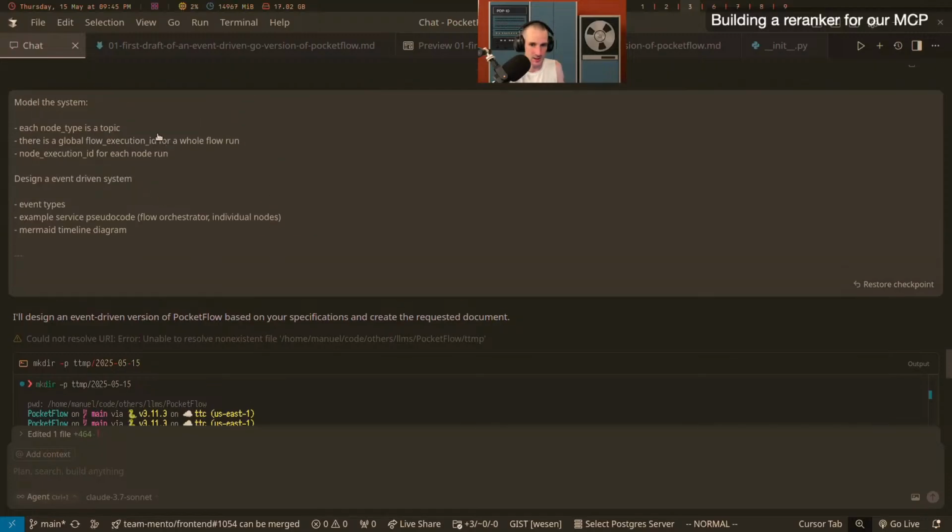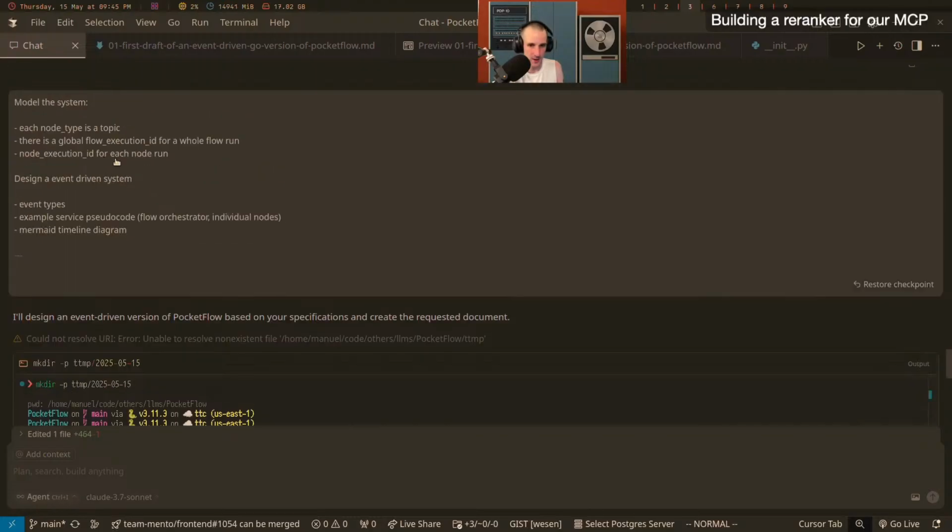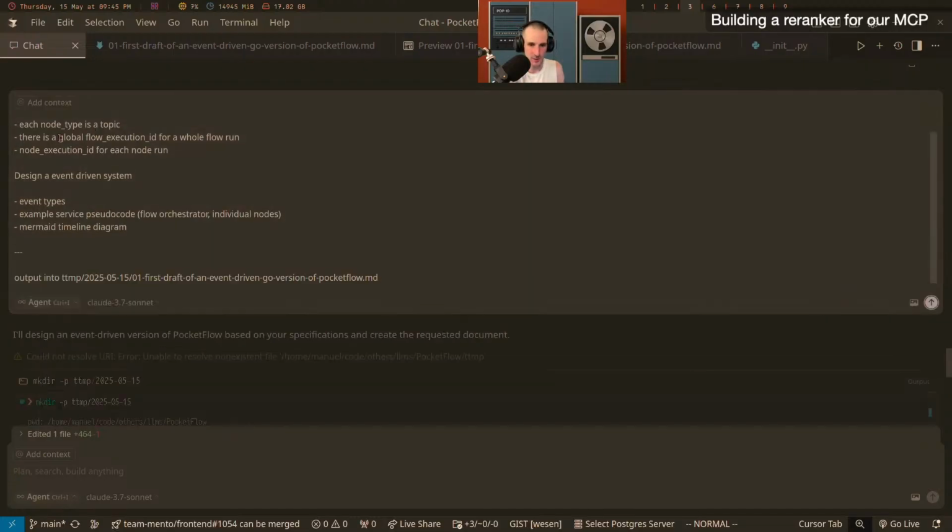actually looking at this, the fact that I put all of these words are actually pretty good minimalistic. I don't think there's much that I can remove here. I could remove "there is a", I think. Now that the file is created, by the way, we can start experimenting, right? So if I remove this, each node type is a topic. I don't think I can remove much there.